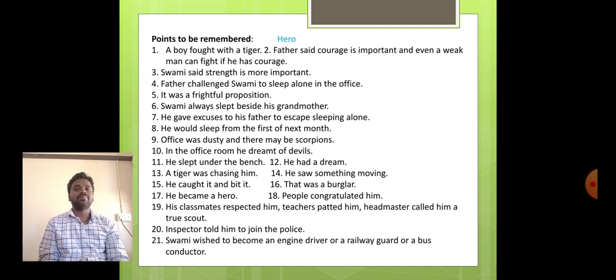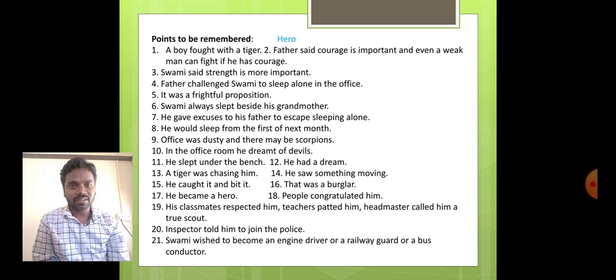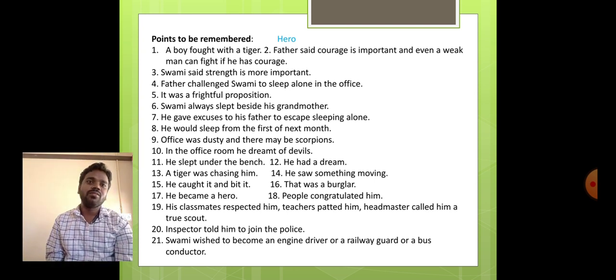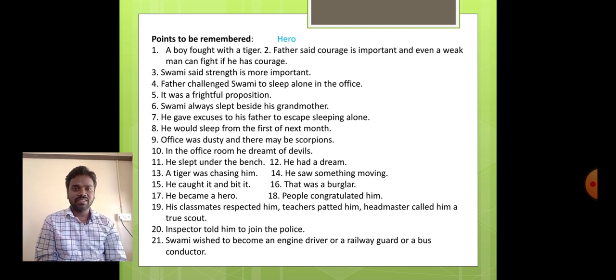Father said courage is important and even a weak man can fight if he has courage. Swami said strength is more important. Father challenged Swami to sleep alone in the office. It was a frightful proposition. Swami always slept beside his grandmother. He gave excuses to his father to escape sleeping alone. He would sleep from the first of the next month. The office was dusty and there may be scorpions. In the office room he dreamt of devils. He slept under the bench.